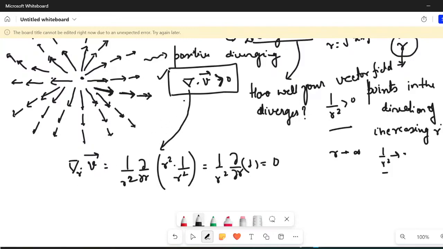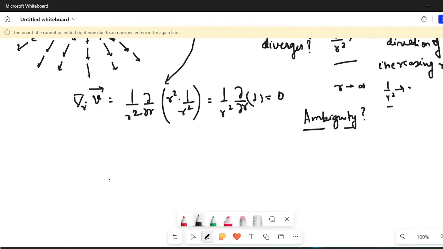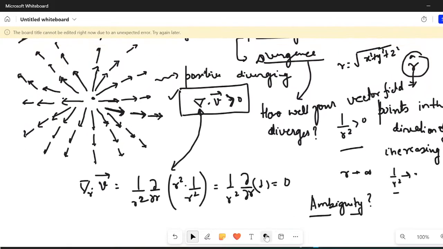Now there is a contradiction here. Why is there a contradiction? Because you can see clearly from the diagram itself that you can expect the divergence to be positive, however you are getting the divergence to be 0. Neither of these is wrong. It implies there lies certain ambiguity in conceptualizing what we have done. So where lies the ambiguity? In order to find the ambiguity, I'm going to enclose this particular thing. Let me help myself with a little bit of things.